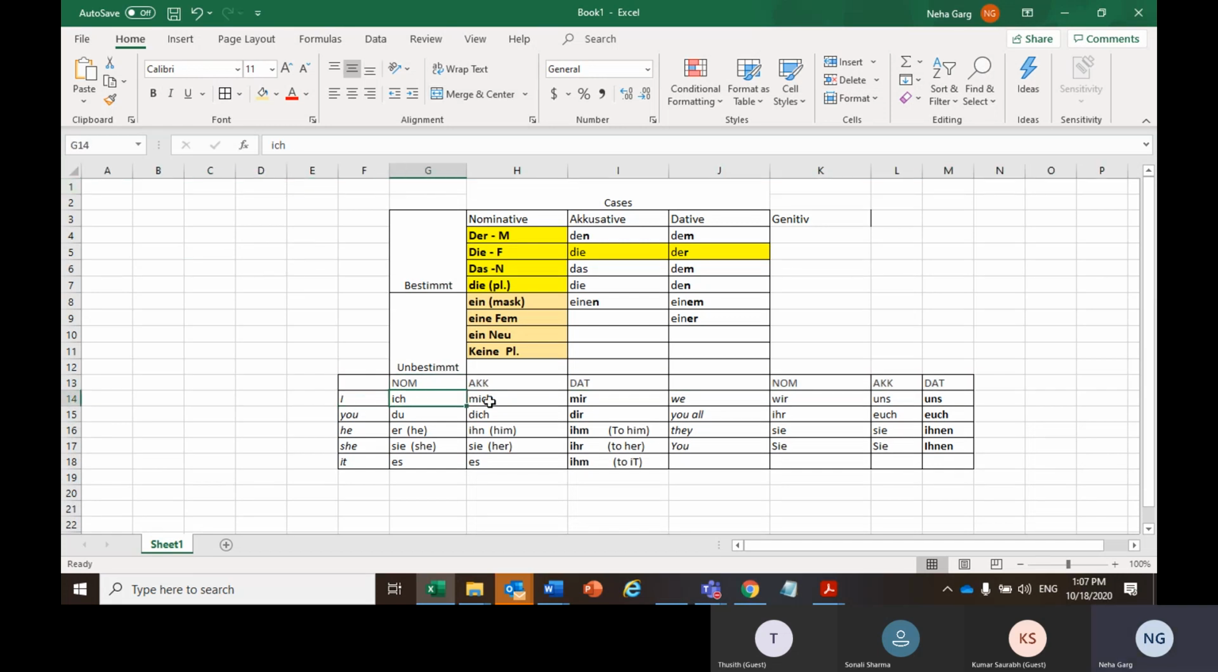So ich, that means I, changes to mich or mir as per accusative and dative. You, du, changes to dich or dir. Er, sie, es change like this. Then wir, we, changes to uns and uns in accusative and dative. Ihr changes to euch and euch in accusative and dative. Sie and sie remain sie and ihnen and ihnen. So here, these are the same. It's just something you have to learn when it comes to changing the pronoun.